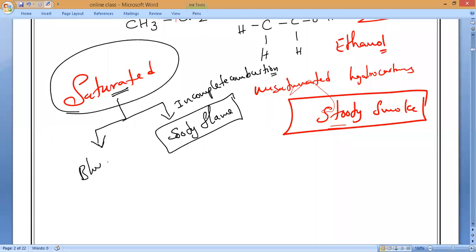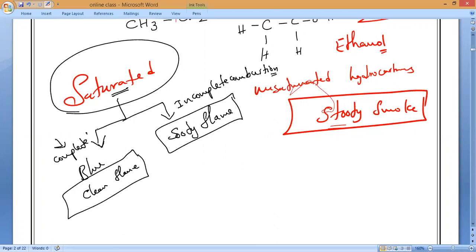Saturated hydrocarbons basically produce a non-sooty flame, that is, a blue or clean flame, without any sooty particles. That is what we call complete combustion. Understand all of you? Complete combustion will take place and they will produce a blue and clean flame.